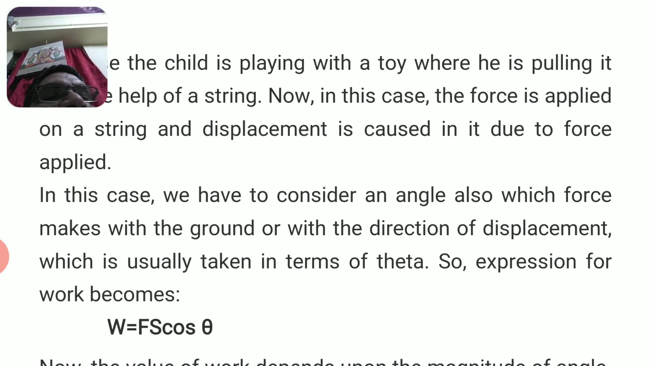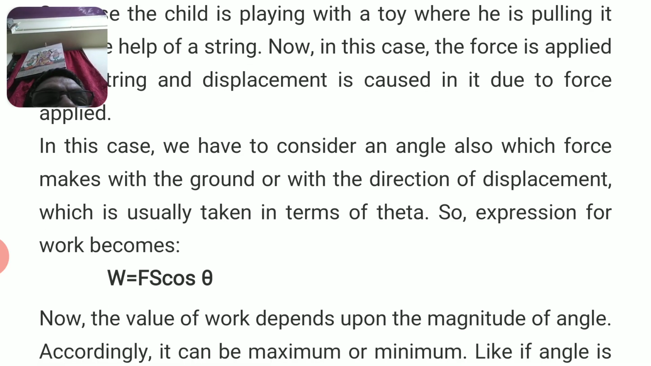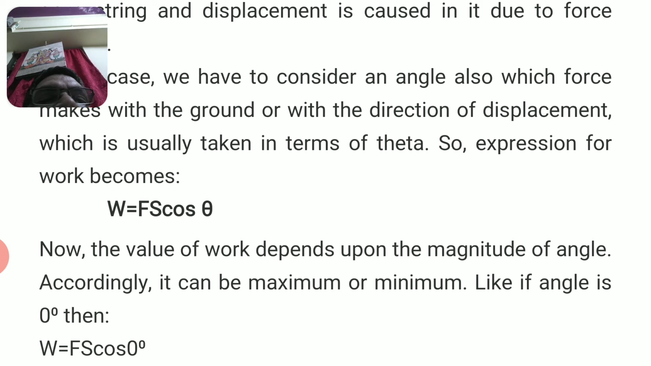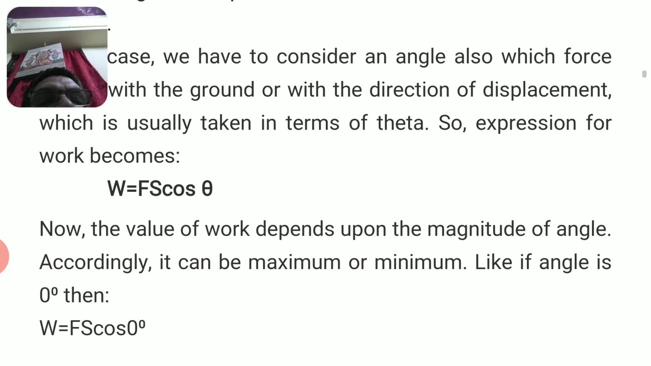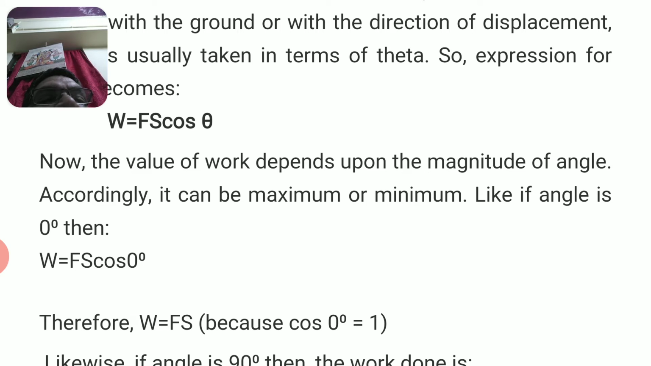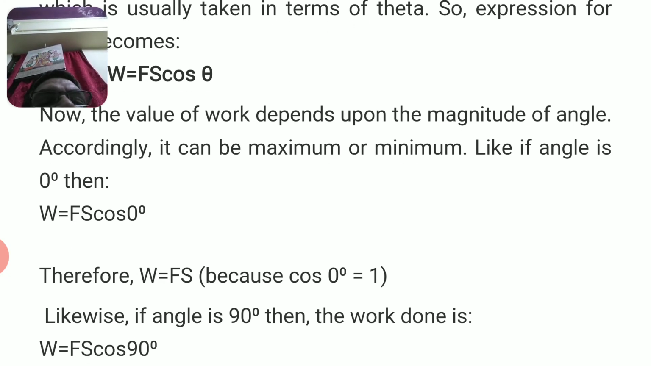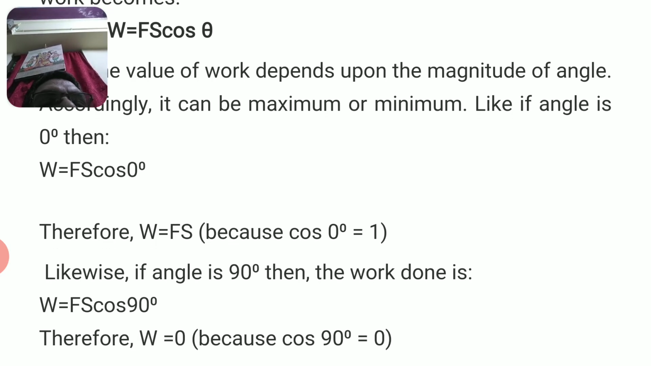Theta is nothing but the angle made between the horizontal and the direction in which the rope is being pulled. So the expression for work becomes W is equal to Fs cos theta. Now the value of the work depends upon the magnitude of the angle. According to it, it can be maximum or minimum. Like if the angle is 0, then W is equal to Fs cos 0. We already know work done is F into S. But when there is an angle between the rope being pulled and the horizontal, the work is F S cos theta.